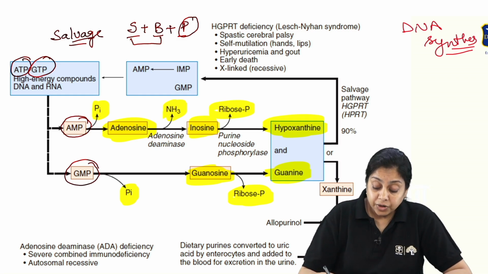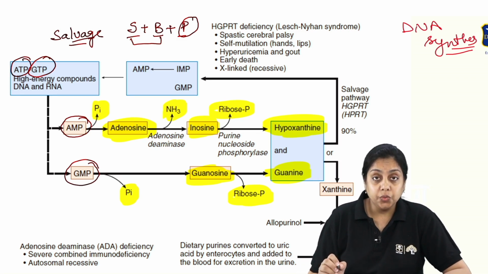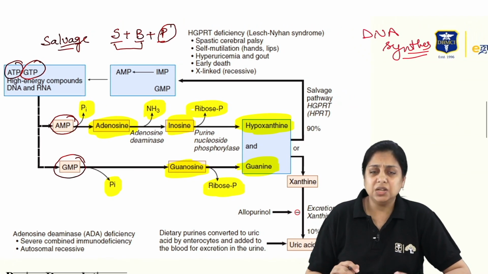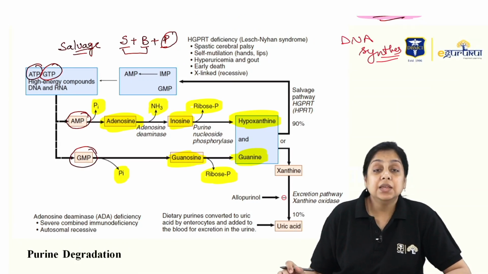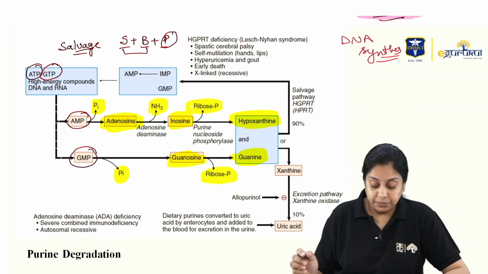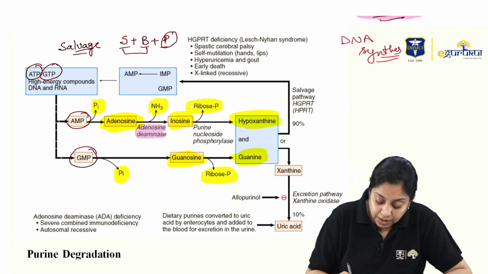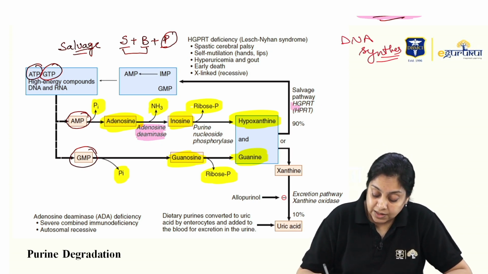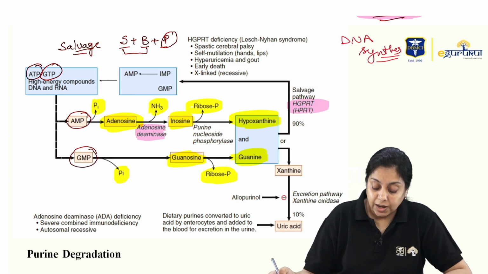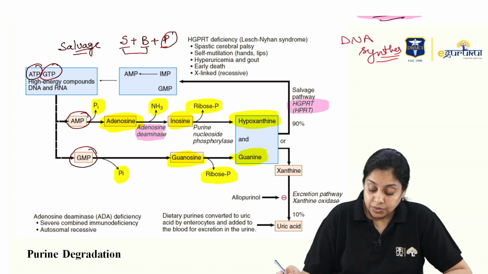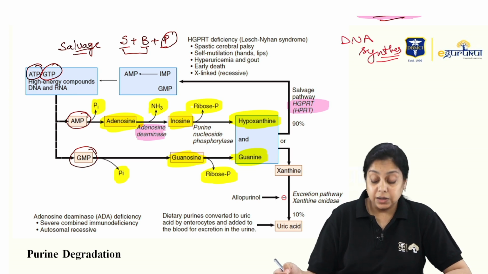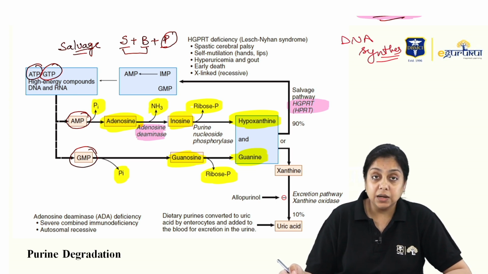Good. But what we need to know for the examination point of view other than the pathway, because they usually don't ask this, is that they will ask you what are the enzymes that are involved. Important enzymes are adenosine deaminase. And another important enzyme is HGPRT, right? Hypoxanthine-guanine phosphoribosyltransferase enzyme. These are two important enzymes that are involved here.